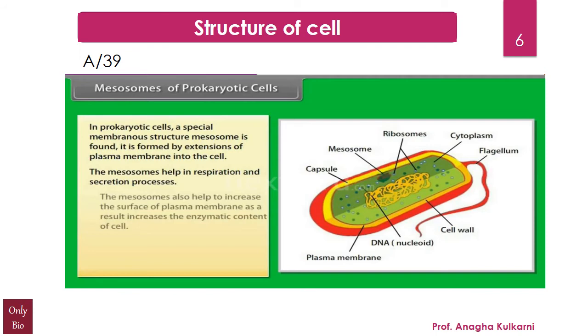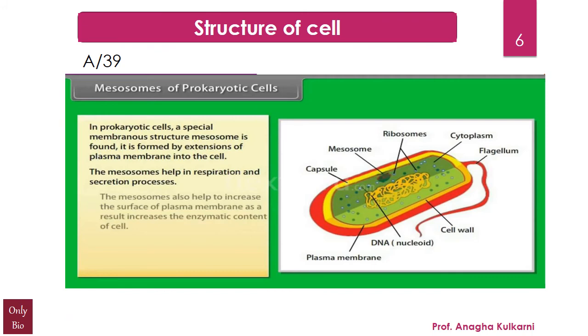Now here on the screen you can see something called the mesosomes. That was a thing which was being mentioned in the reason. Please look here. This is the mesosome. Please remember, in prokaryotic cells a special membranous structure, mesosome, is found, and it is formed by the extensions of the plasma membrane into the cell. The mesosomes help in respiration and secretion processes. The mesosomes also help to increase the surface of the plasma membrane. As a result, they increase the enzymatic content of the cell.